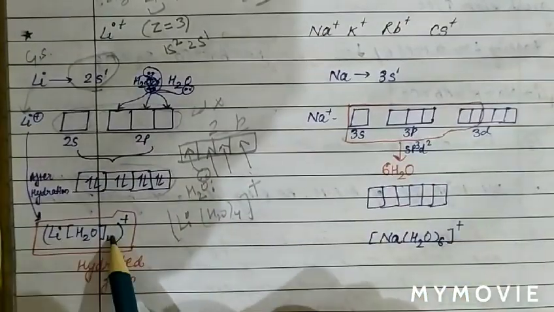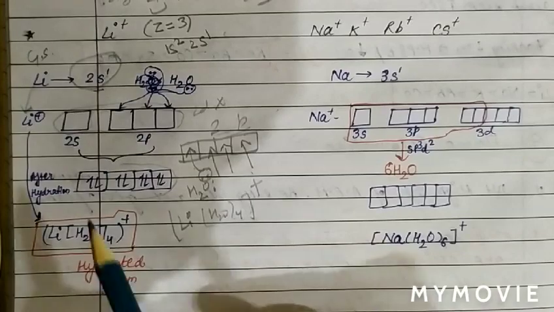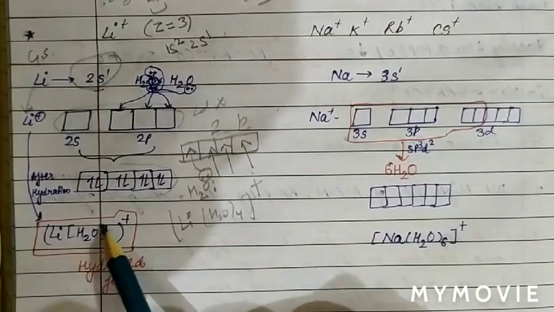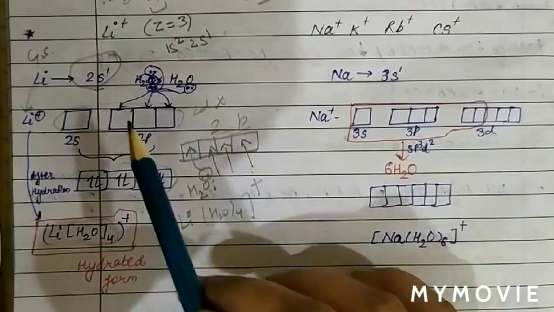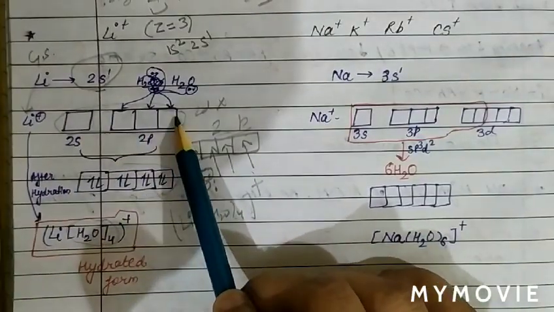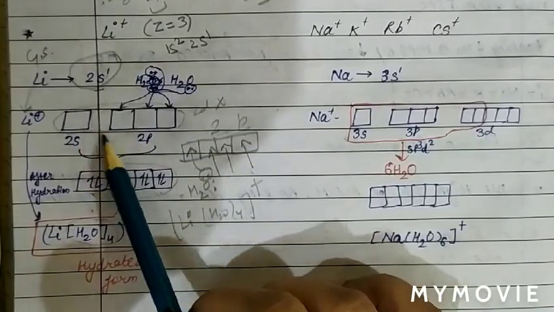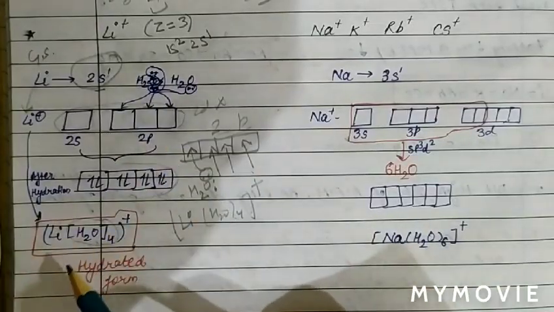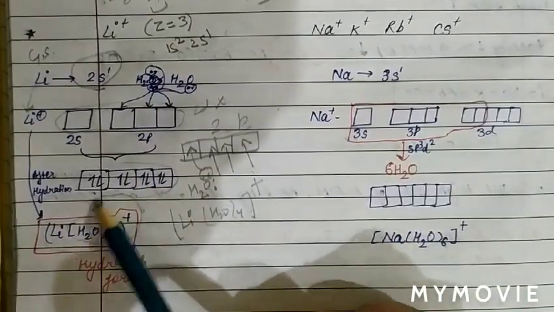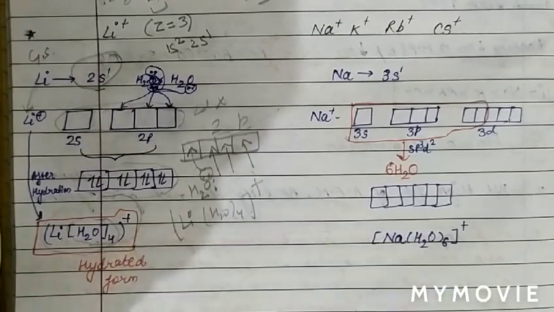So we have seen the hydrated form of lithium. Lithium can be hydrated with a maximum of 4 water molecules because only 4 vacant orbitals are there. So in these orbitals only 4 water molecules can donate their electron pair. So lithium after hydration forms the compound having coordination number 4, Li(H2O)4+.